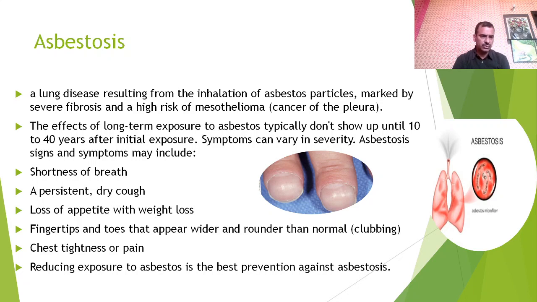The symptoms may include shortness of breath, persistent dry cough, loss of appetite, fingertips and toes that appear wider and rounded than normal, like the clubbing of fingers you can see here. This is an example of clubbing of fingers in this picture. Chest tightness and pain. Reducing exposure to asbestos is the best prevention against asbestosis.